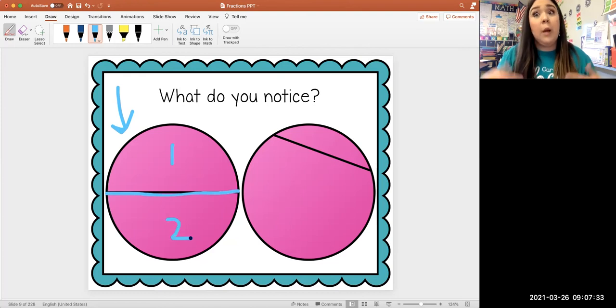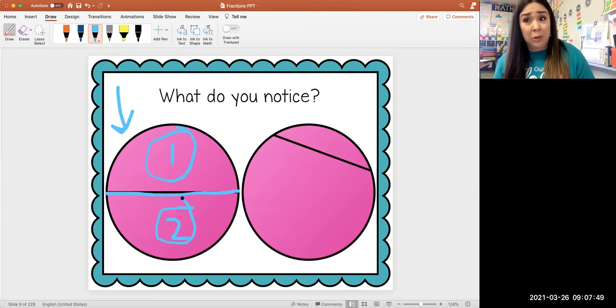Now what do you notice about those two pieces? Would you say they're equal or unequal? I would think that they're equal because number one looks the same as number two. And if I was going to share an Uncrustable with one of my friends, if those pieces looked like those, I would be happy because that's fair, right?